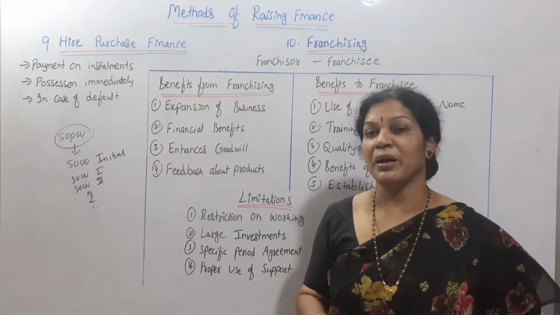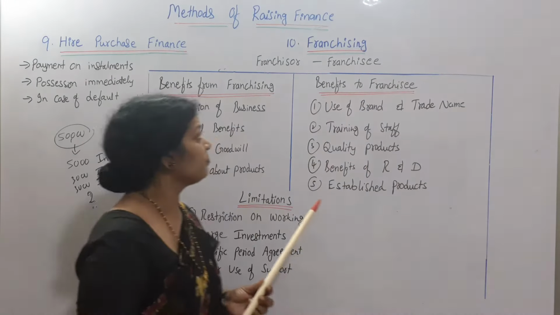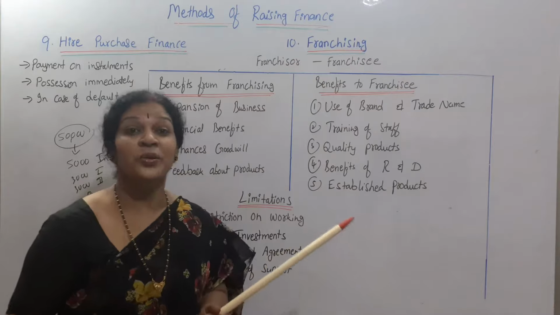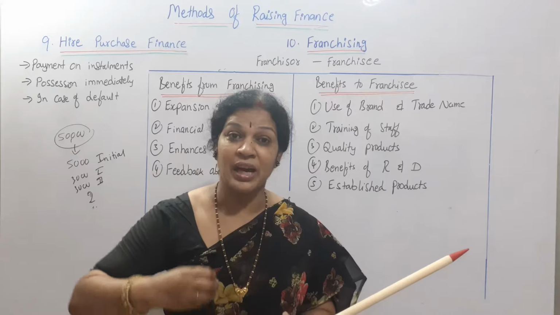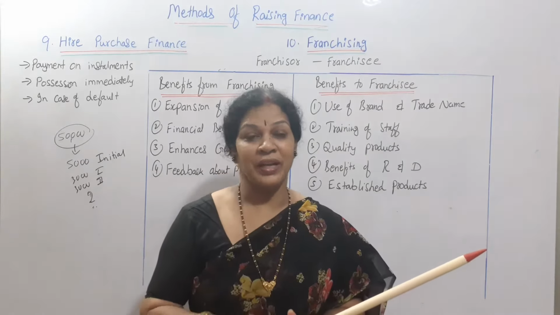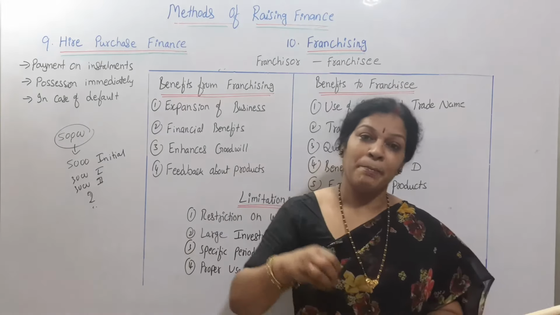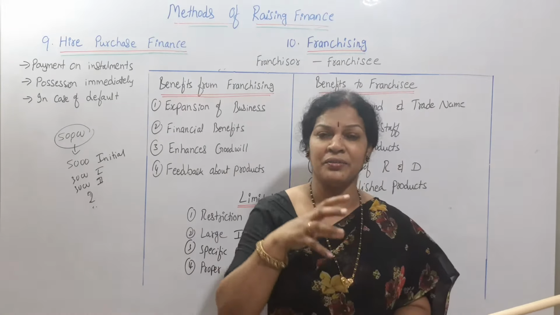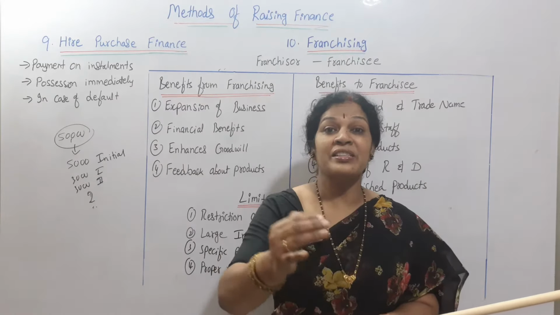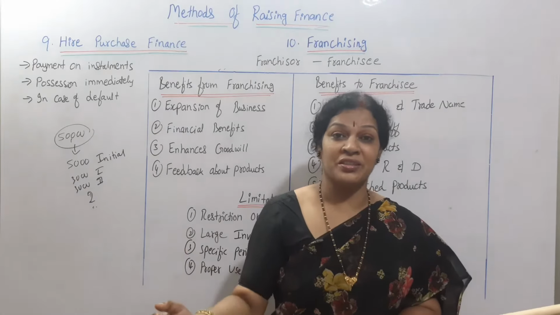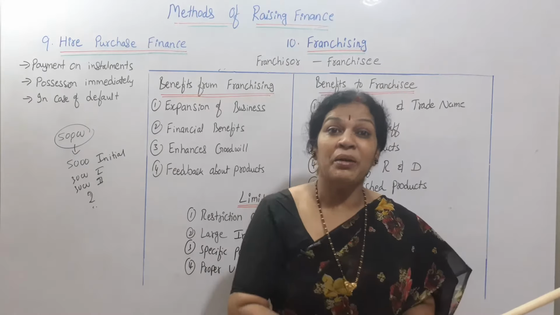There is nothing much to study, so I gave you what the hire purchase system is. And next one, the last topic, let's go. Franchising. You have heard of franchising. Franchising is one of the best methods to start any business. Here the parent company has all the rights, patent rights and everything, but they give a license to some other companies, some other investors. These investors are going to use the name of the parent company.